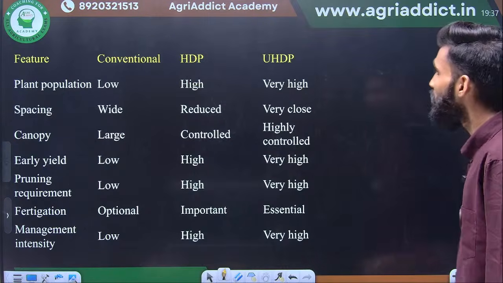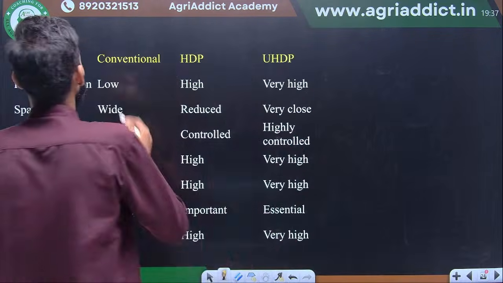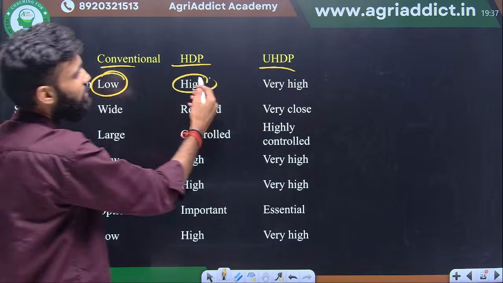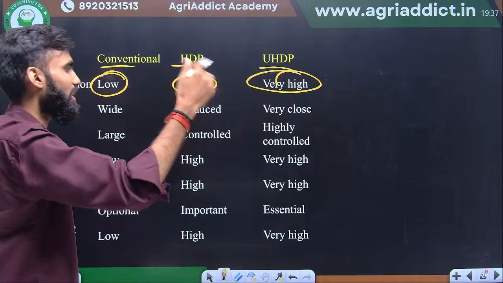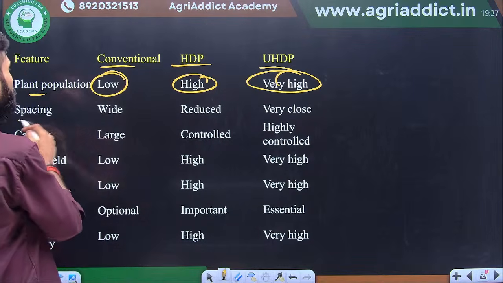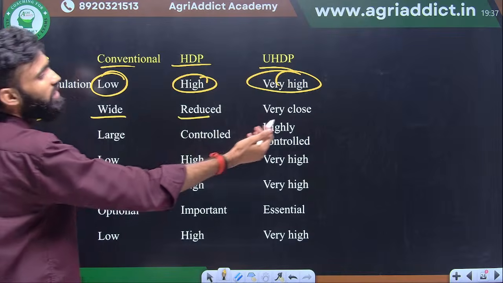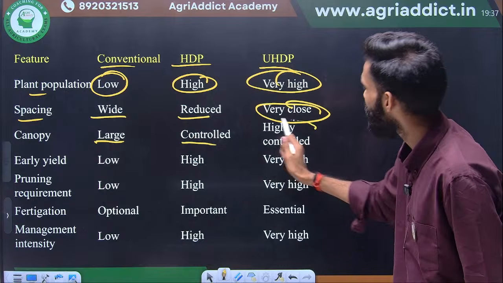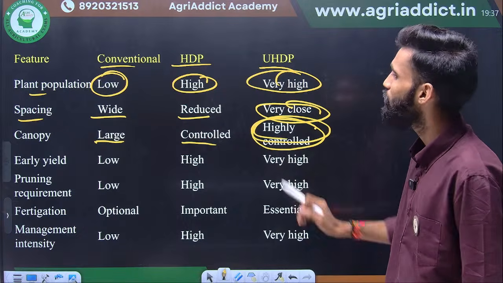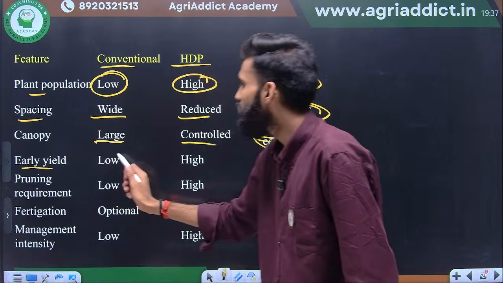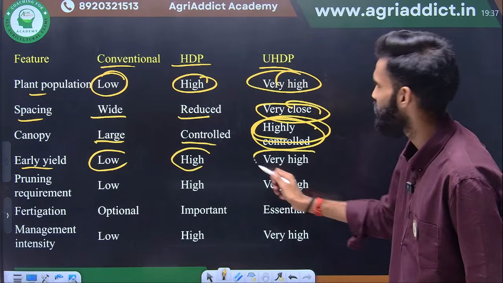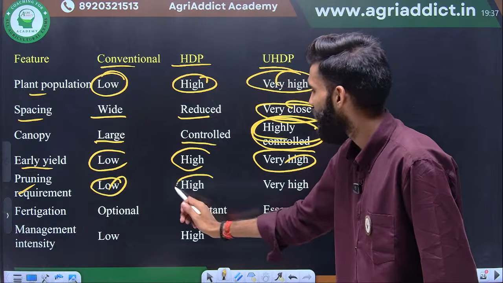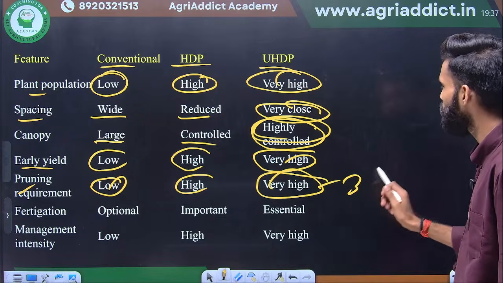Okay, next some important features: high density, ultra high density, conventional. Plant population very low, high, here very high because the density is high and the plant distance is reduced. Okay, next the spacing, here the wide spacing, reduced spacing, here the very reduced spacing. Okay, next the canopy, here the canopy large, here controlled, here highly controlled because of highly efficient training and pruning techniques. Okay, early yield, here the low yield, here high, here very high per plant. Okay, next one is the pruning requirement. Here very low pruning requirement, here high, here very high pruning, up to 3 prunings per year.